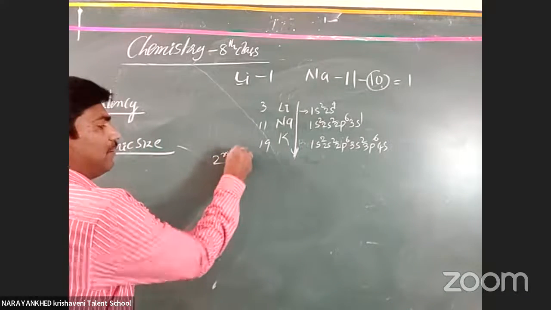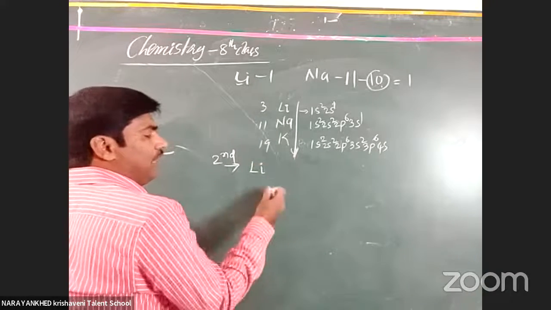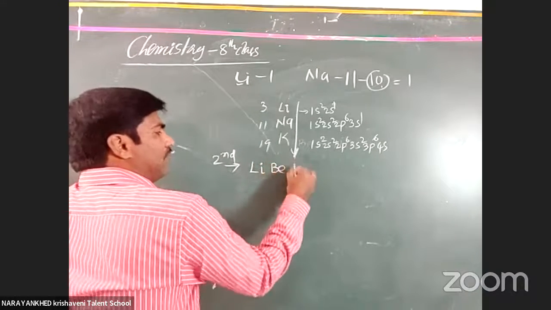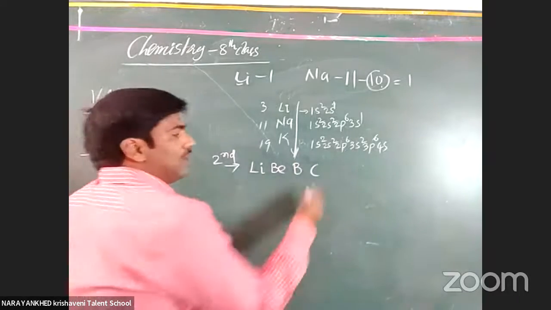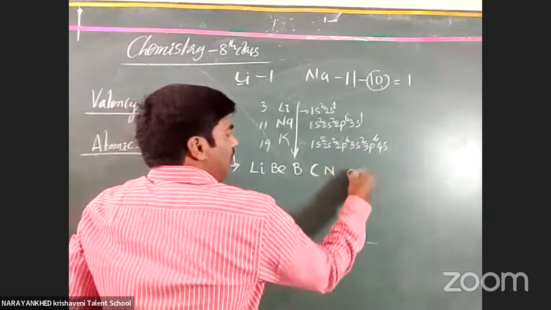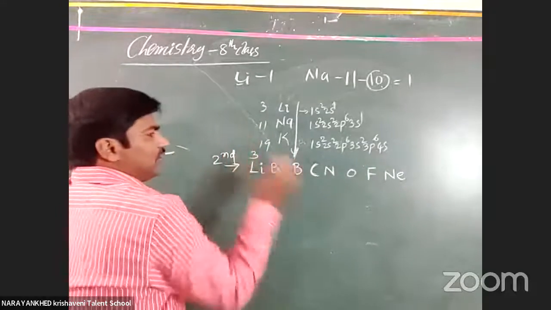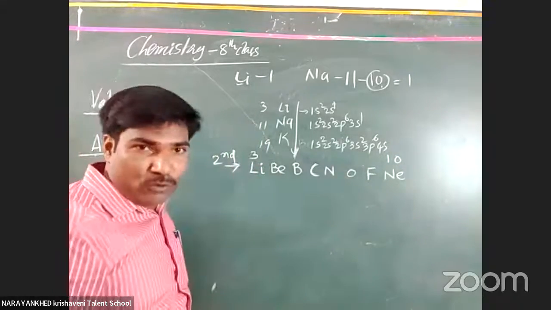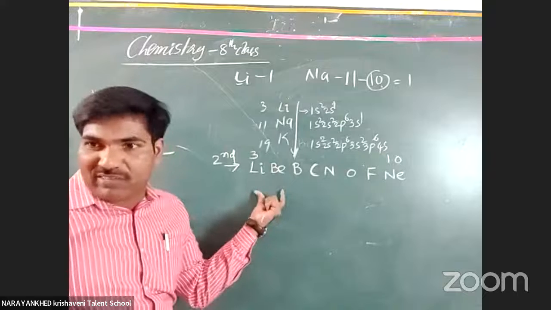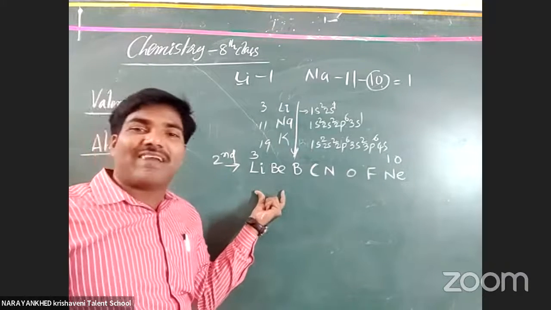Suppose you take the second period: lithium, beryllium, boron, carbon, and as well as nitrogen, oxygen, fluorine, neon. The atomic number goes from 3 to 10. According to what we discussed for groups, the atomic size should increase here also, or not? But it does not increase.